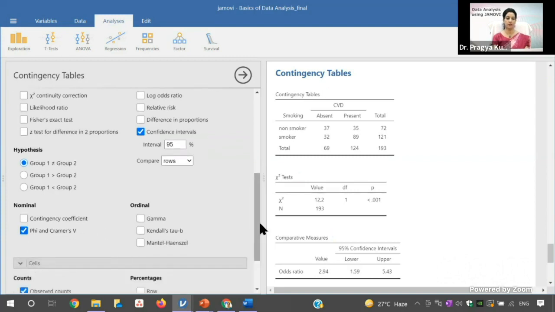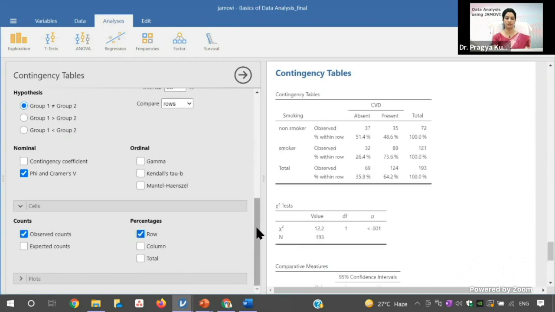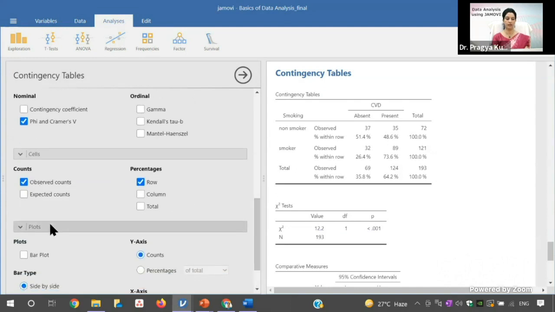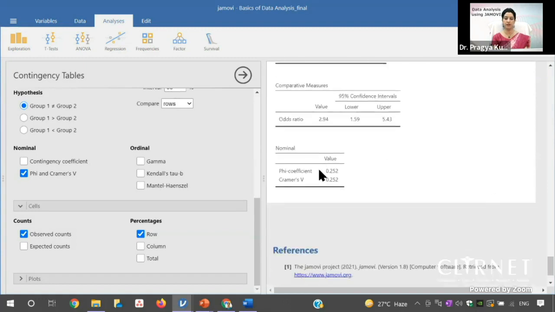In the cells, if you want a percentage, and if you want a row-wise percentage, you can click for the row-wise percentage, and plot if you want to have any plot. But since we don't want any plot in this case, because we don't test for normality. Basically chi-square is a non-parametric test, so I'm not checking for normality. So this is the value of chi-square. You can see it is significant because it is less than 0.001, and this is the 2x2 contingency table for the presence and absence of cardiovascular disease versus smoking status. And this is the value of phi and Cramer's V. So this is how we perform the chi-square test of association.